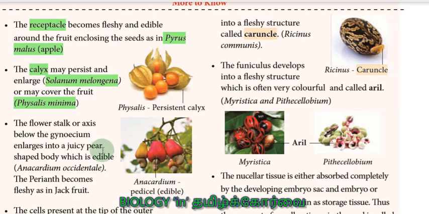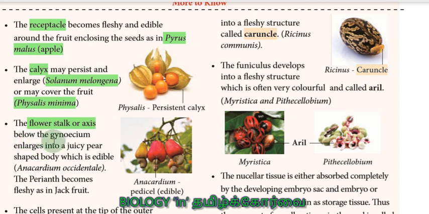Next one is Anacardium occidentale, that is Mundiri Padam, where the flower stalk or axis, the pedicel, right?